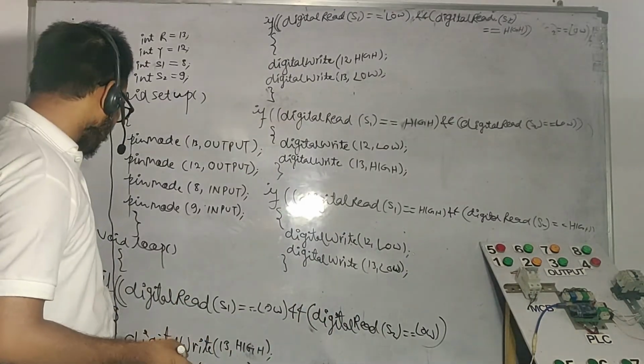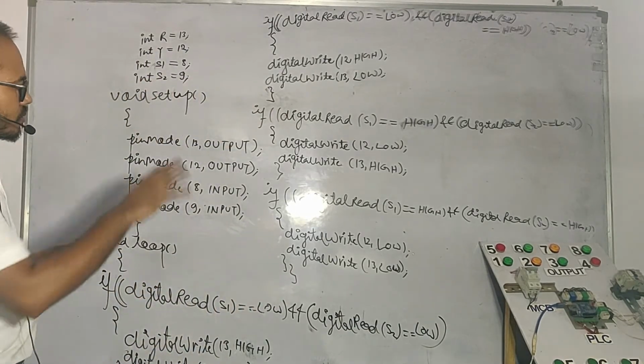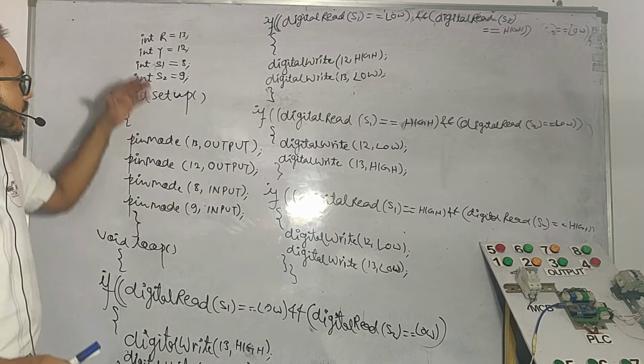We have closed the if condition. Now we have to close the while loop, the main function, and close. All the conditions have been specified. I'm going to revise the program again.